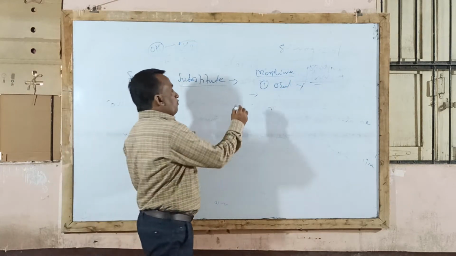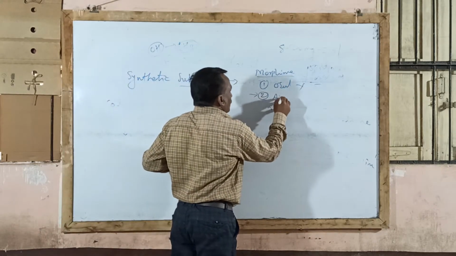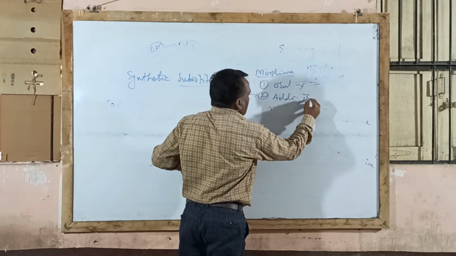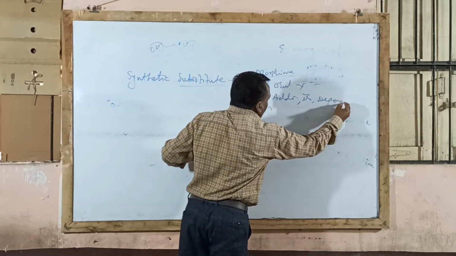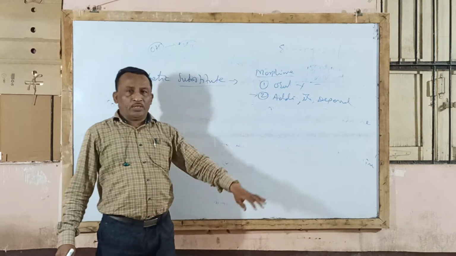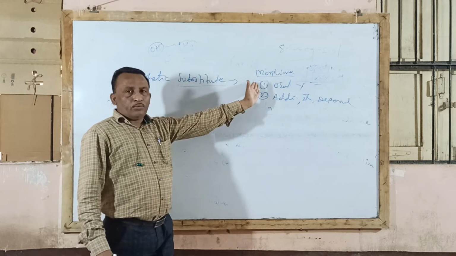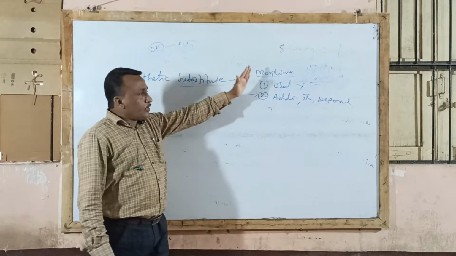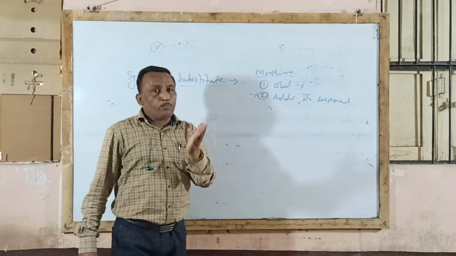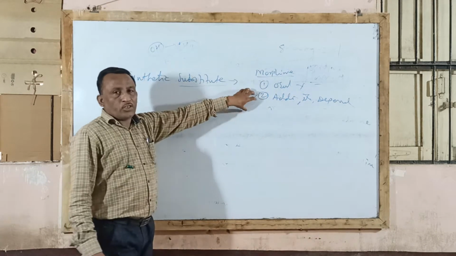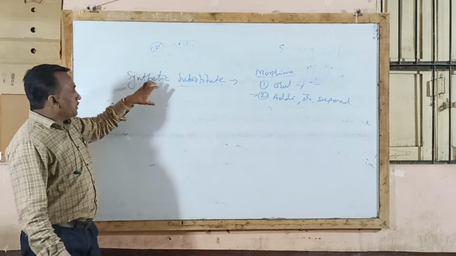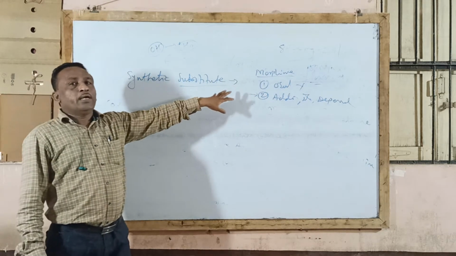Second, morphine produces addiction, drug tolerance, and drug dependence, which is very dangerous to the life of the patient. To overcome these drawbacks of the natural opium compound, and to be free from them and have more potency, synthetic substitutes are being developed.